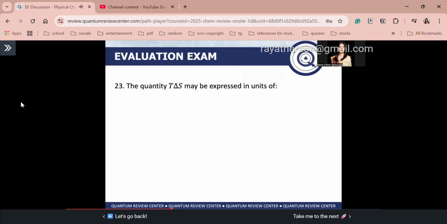Okay. Next, number 23. The quantity T times delta S may be expressed in units of. Guys, how did you answer this? The technique here for T delta S is to look at the units of T and delta S, then multiply them with each other. The SI unit of temperature is Kelvin, right? The SI unit of delta S is J over Kelvin. So K times J over Kelvin, cancel K, that is equal to joules. So what's the answer? Of course, letter A.